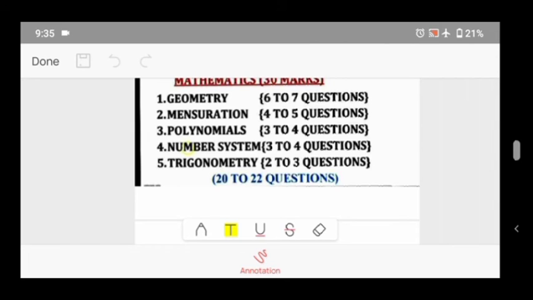In science, if there are questions you do not know, don't attempt them thinking you will somehow get marks. If you do not know, leave it and you can do it afterwards. Solve all the questions you know perfectly first. Then leave the ones you do not know, otherwise there will be negative marking.